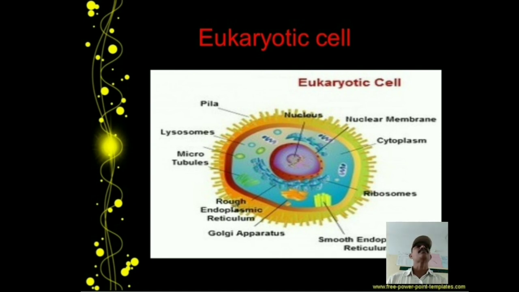We have a total of 23 pairs of chromosomes, that is 46 in number. Out of 46, it is divided into 23, the haploid number, reduced in the process. This is the difference between mitosis and meiosis in cell division.